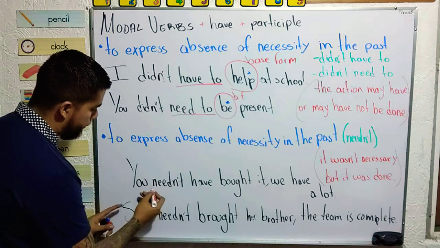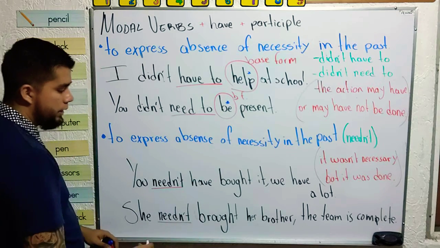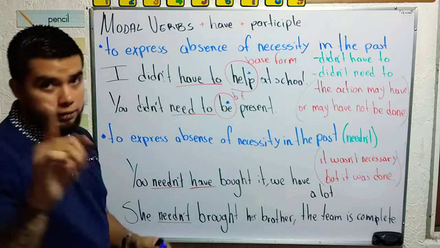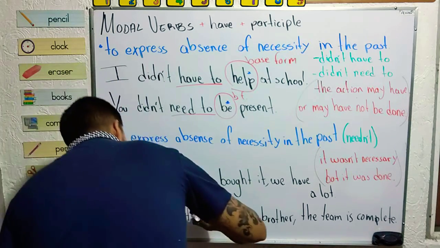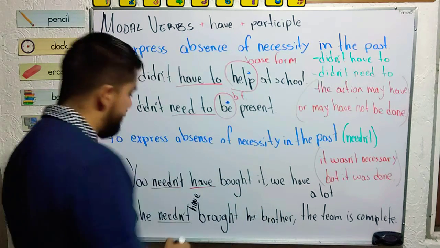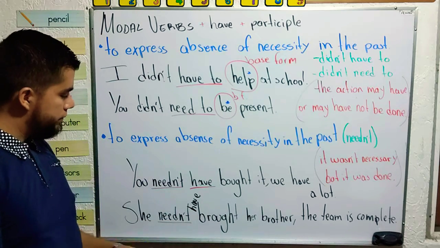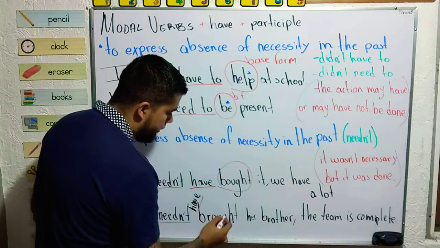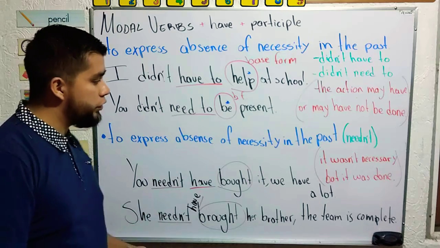And here we have our modal, needn't have. She needn't have brought her brother. And the verbs are in participle form. That is the structure.